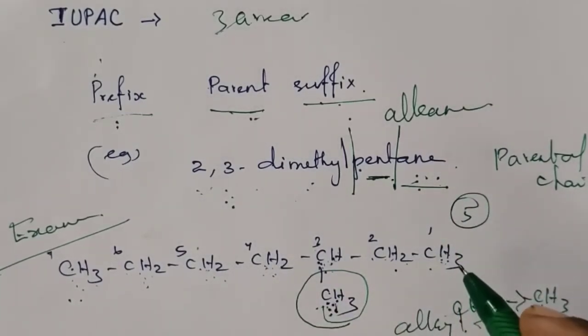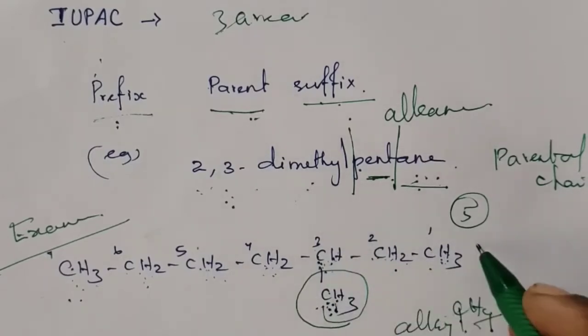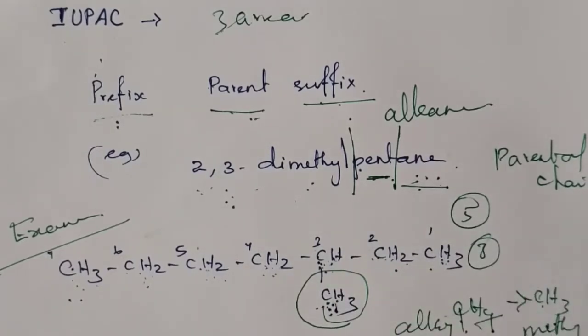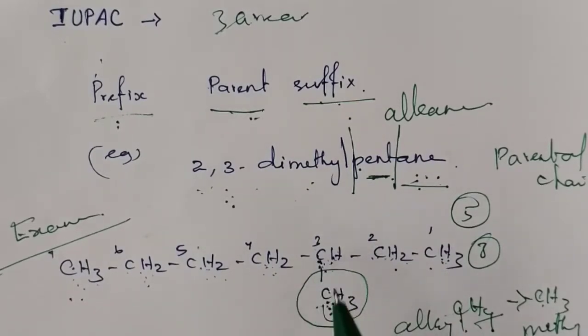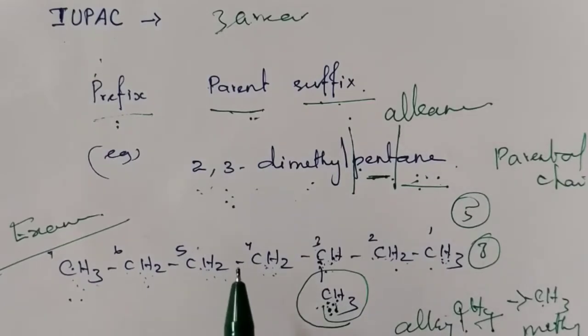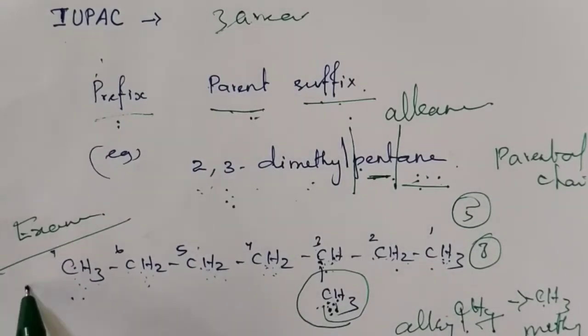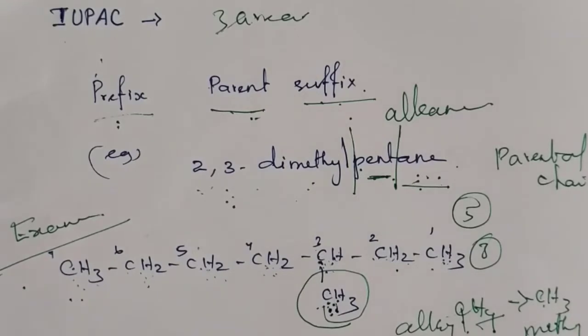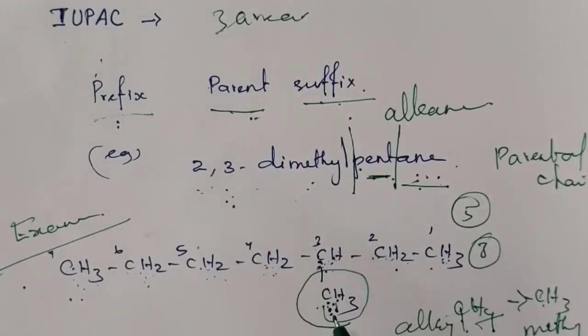The condition for selecting is that the carbon which carries the substituent should get the least number. For numbering the carbon chain, we can give numbers from this side or that side, no problem. But only one condition is there: the carbon having the substituent should get the least number.